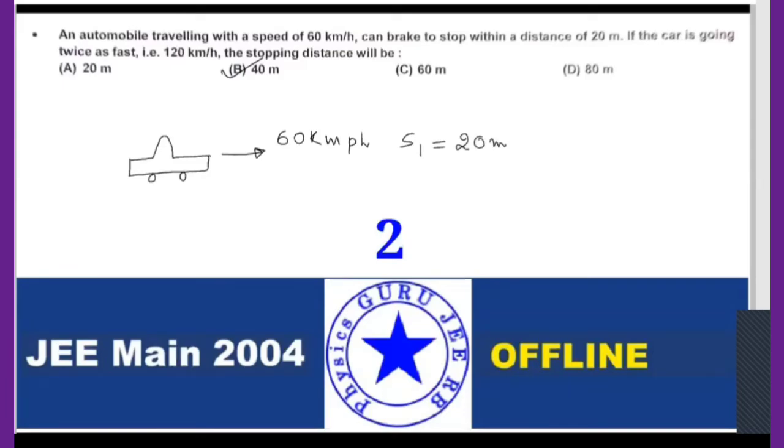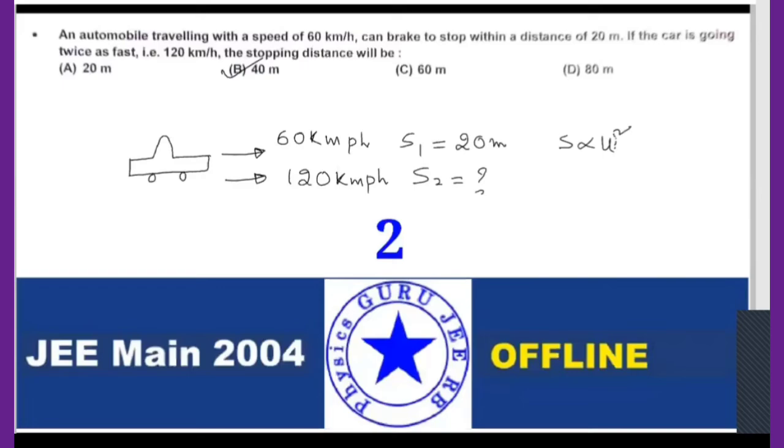If the car is going twice as fast, that is, when the car is moving with 120 kilometers per hour, what is the stopping distance? S2 is equal to how much? Now, can you use the formula I just derived, S proportional to U square? Can we use it? Yes, no? Everybody, can I use S proportional to U square?